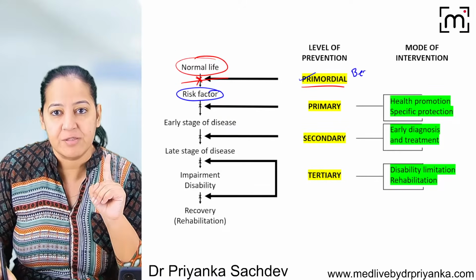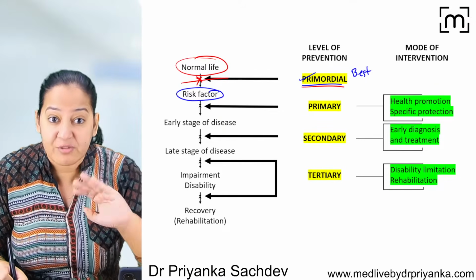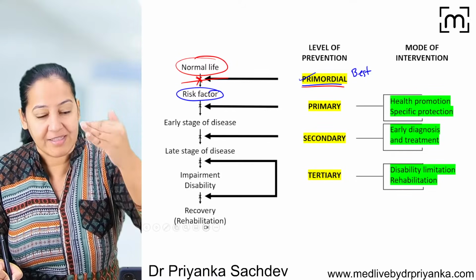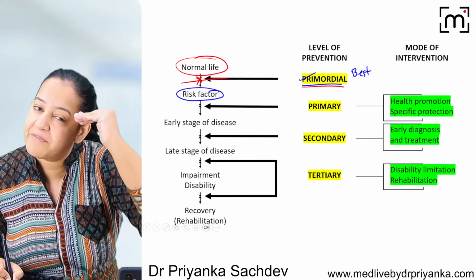The best level of prevention is primordial. The definition of primordial: before the risk factor arises, we are taking the action, we are taking the prevention before that.